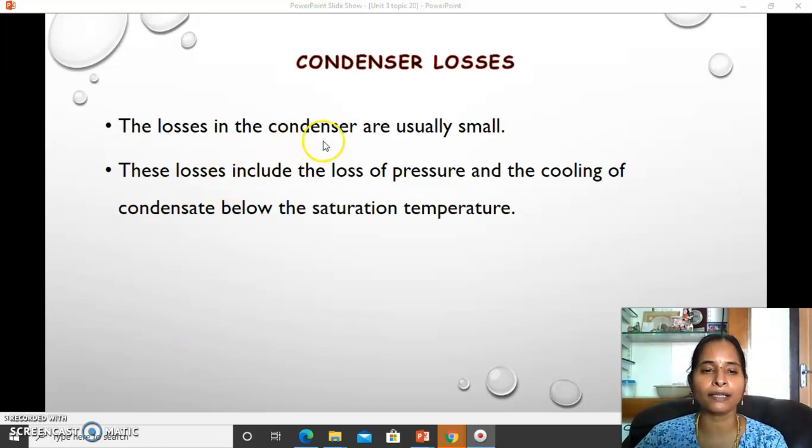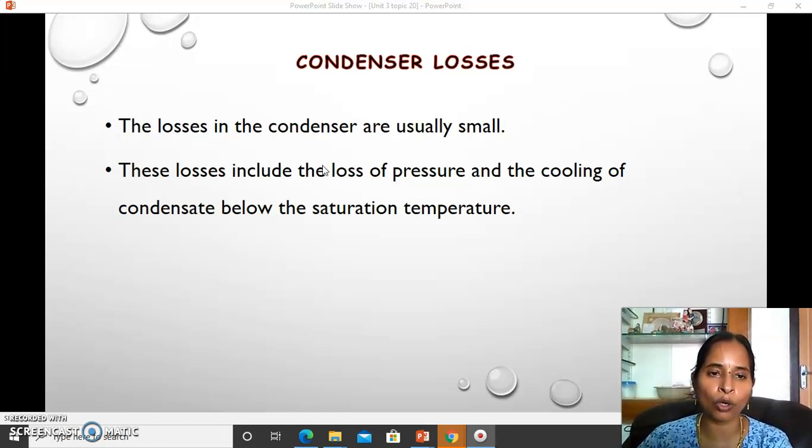Regarding the losses in the condenser, they are usually very much lesser than what we have in the boiler, since the boiler is related to higher temperature, higher pressure steam, and it handles superheated steam also, so the losses would be more than in the condenser.